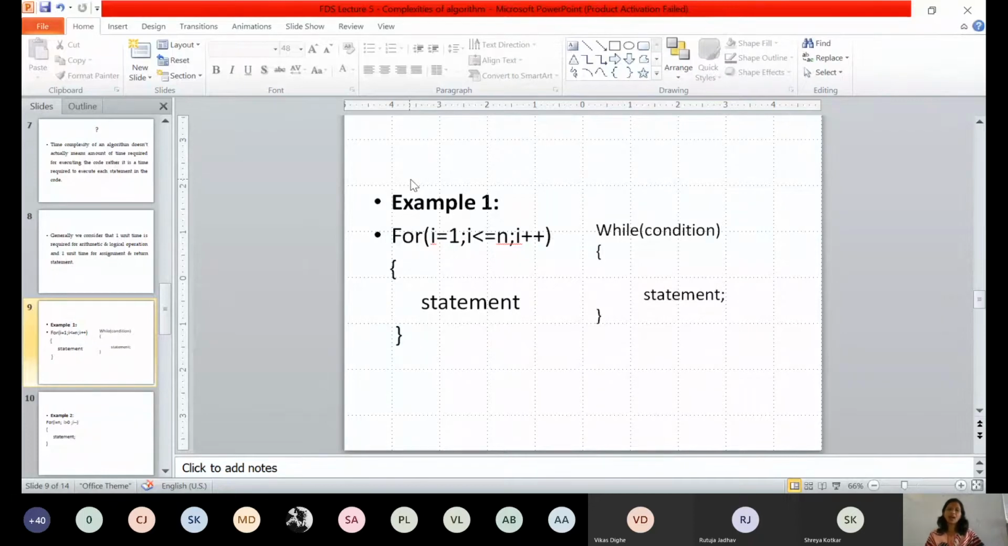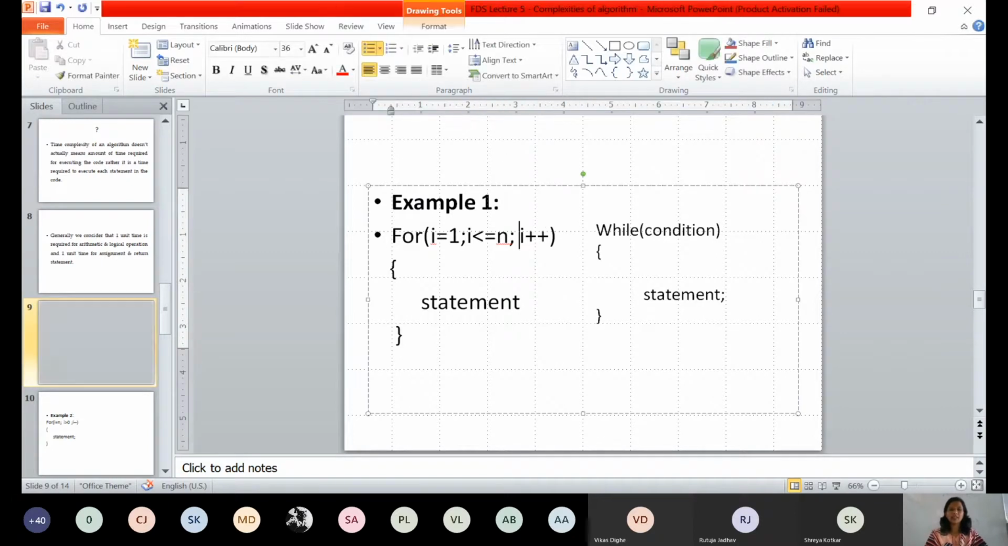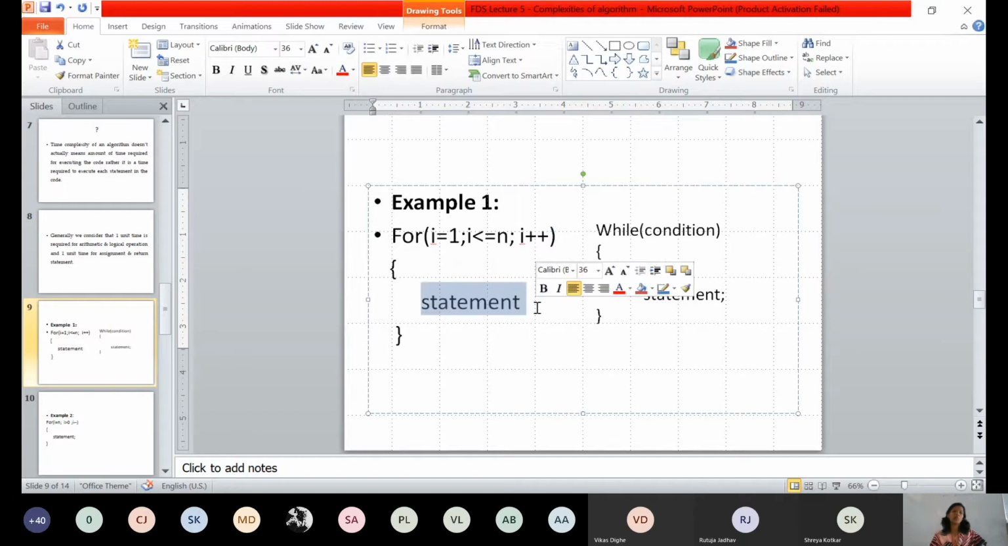So for I equal to 1, the loop terminates when the value of I becomes greater than n, isn't it? So until and unless the value of I is less than or equal to n, your loop will execute. And how is I incrementing? In every iteration, I is incrementing by 1. And then there is some statement inside this for loop. Now you want to find out the complexity of this particular code.